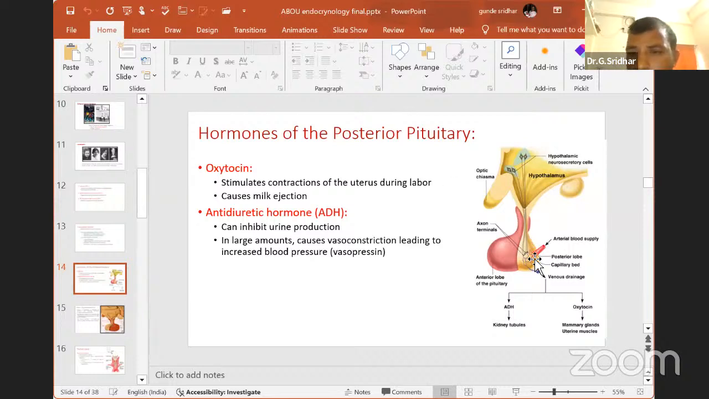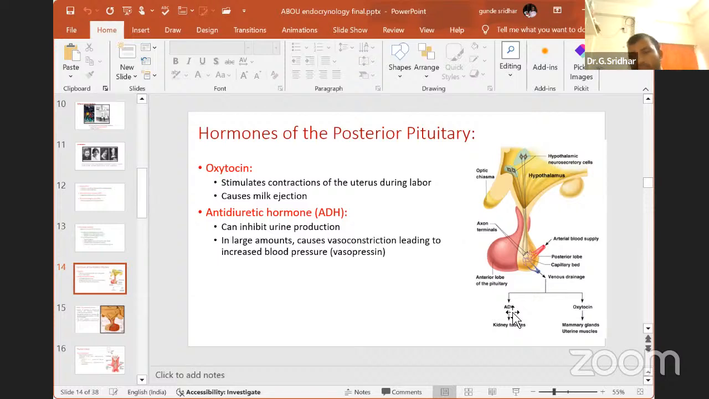Okay. Then you can see here in the posterior pituitary, we are finding the posterior lobe and capillary lobe. Then they will release these hormones into the bloodstream. The main hormone from the posterior pituitary is ADH. ADH means anti-diuretic hormone. You can also call this hormone vasopressin.